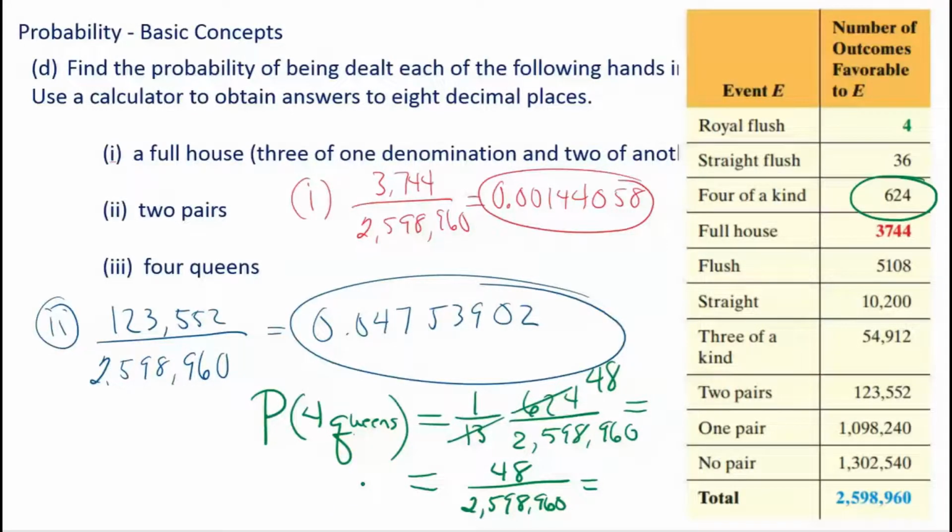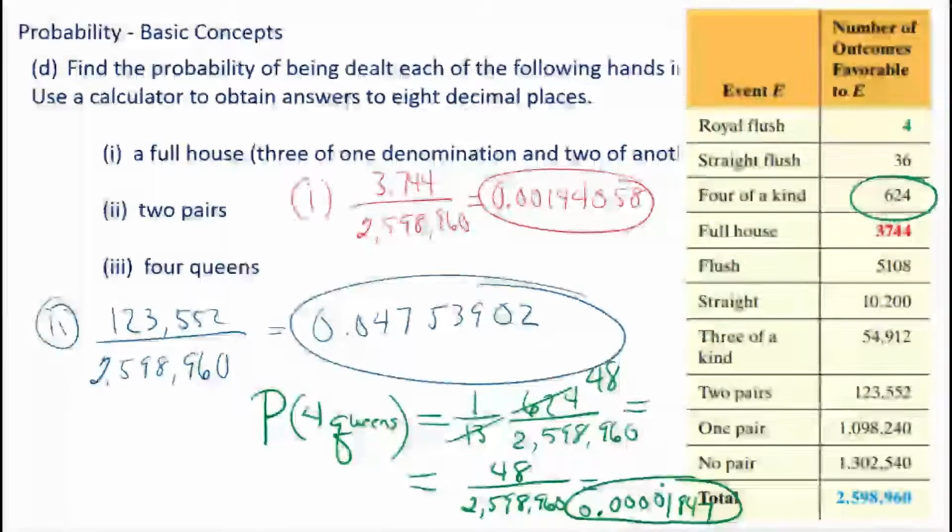Now when I type this in my calculator, I get a really small decimal. So 48 divided by 2,598,960. I get, let's see if I can write it right here, 0.0000. Remember, there's a 0 before that. And then 1847. There we go. So that is the probability of getting 4 queens.